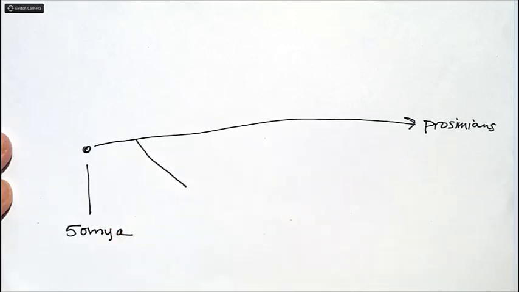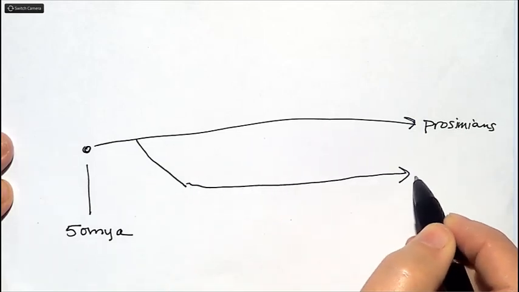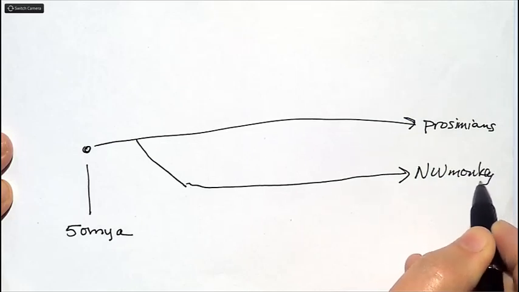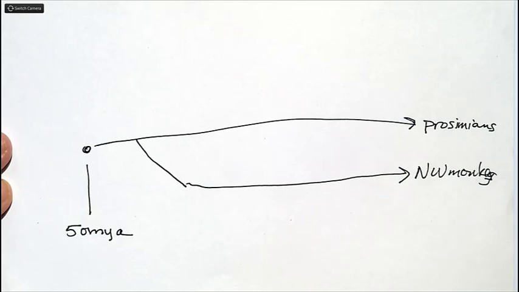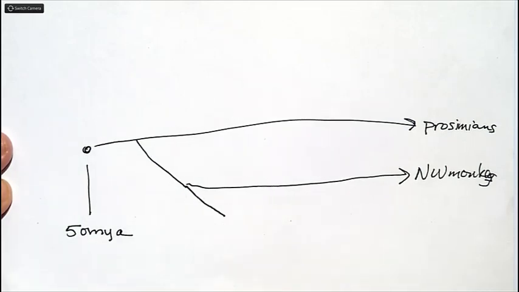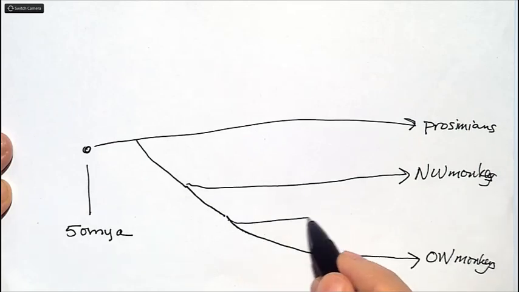There's a split that occurs between the Old World and the New World. New World monkeys are here, and the other groups travel along this line. This then splits into Old World monkeys and apes.